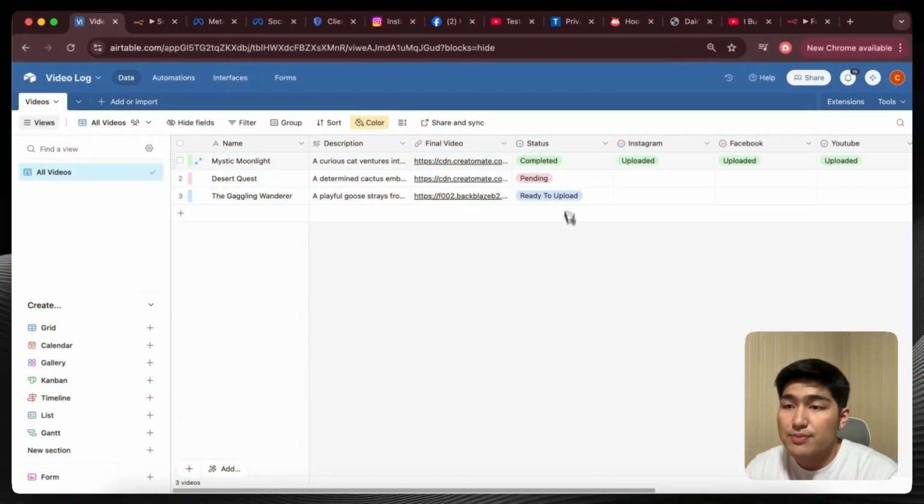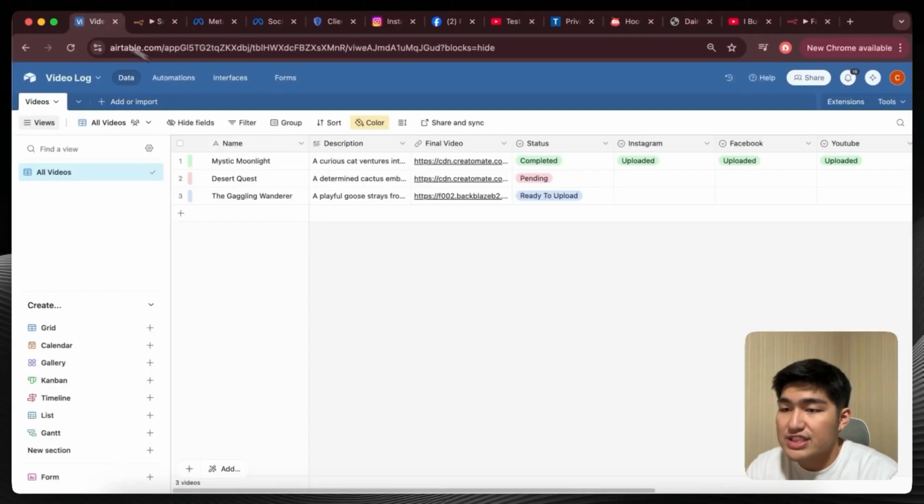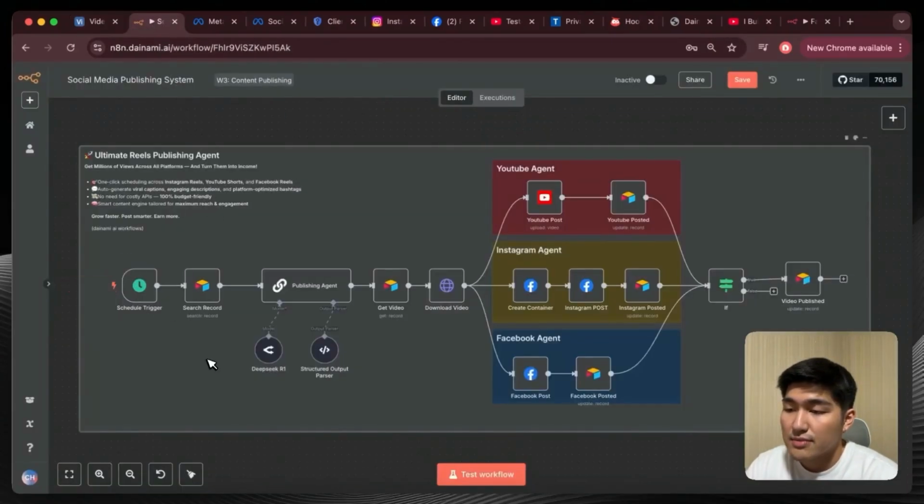And if you have followed me from the previous video where I created a system that helps me generate content on autopilot, I actually have all of this content uploaded into this specific Airtable over here. Once the status is set to ready to upload, my n8n workflow will be scheduled on a daily basis, searching for the ready to upload videos, and then it will automatically help me publish all this content onto all of these platforms on a daily basis. So I'm going to click play to show you how it works.